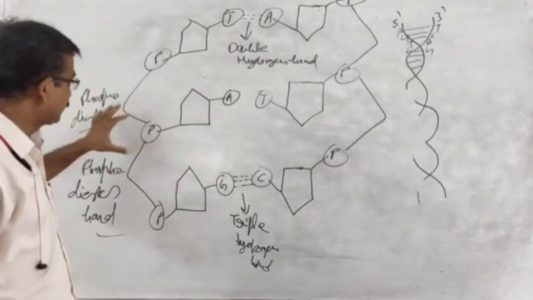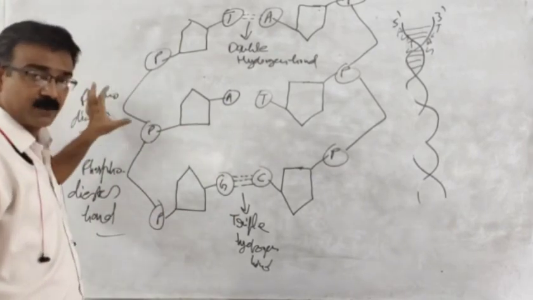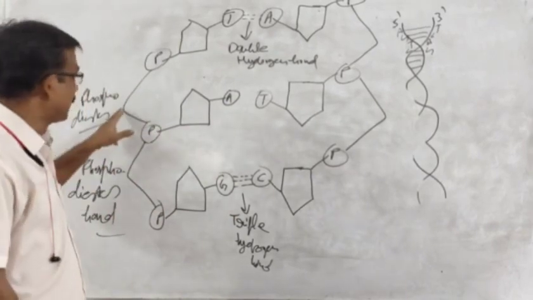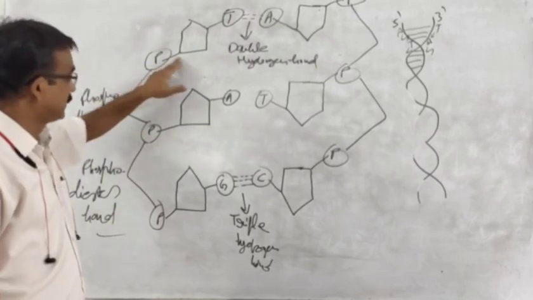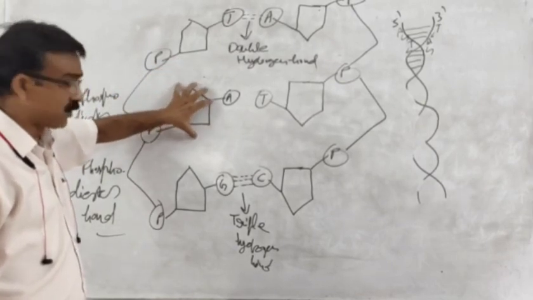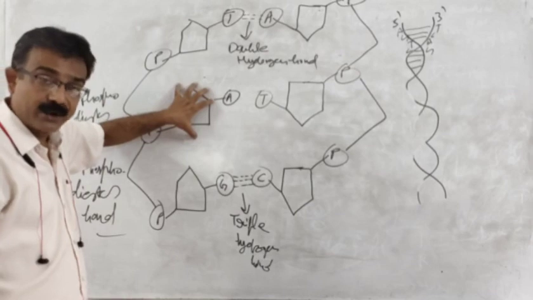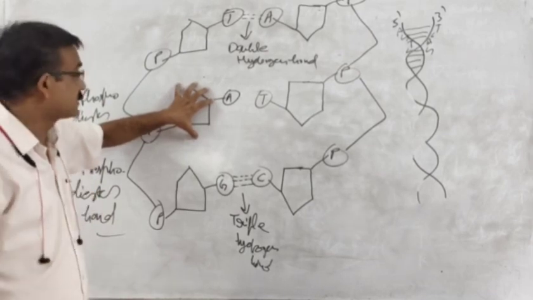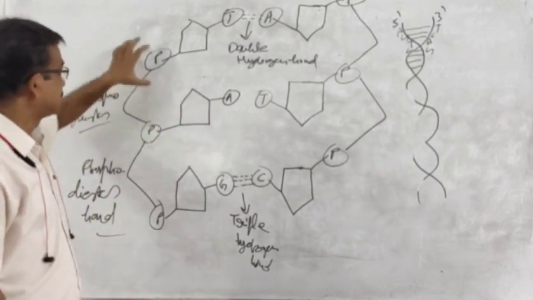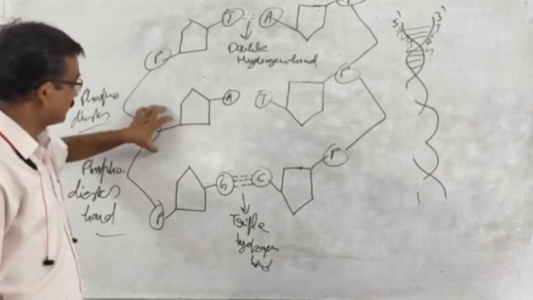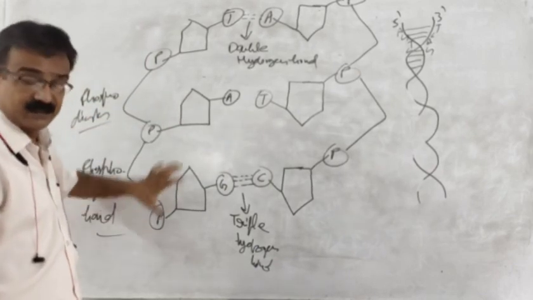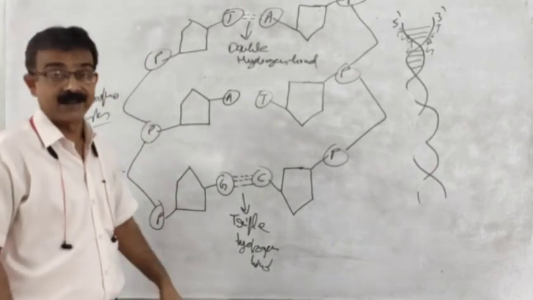So this phosphate moiety means part of the phosphate group is half connected to this group. The phosphate of this nucleotide is showing a phosphate moiety, means this half part of it is connected with this, and the half part of this phosphate is connected to this. This is the phosphodiester bond.